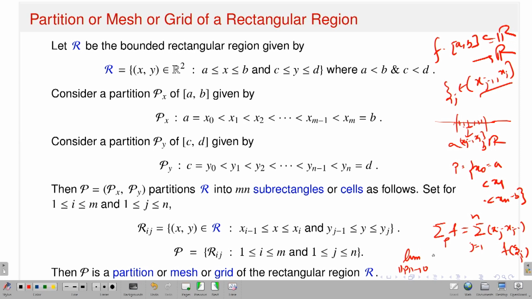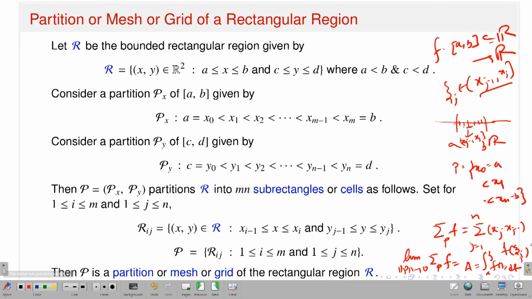So in the single variable case, if this exists, say as some number, let it be capital A, then I will say that yes, my Riemann integral exists, my function is Riemann integrable, and this is denoted as the integral from a to b of f(t) dt. So that is for the single variable case, you know.